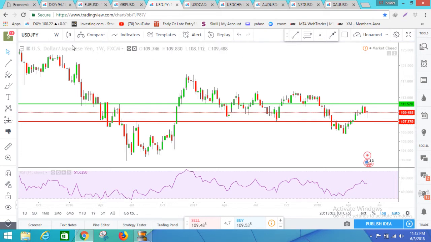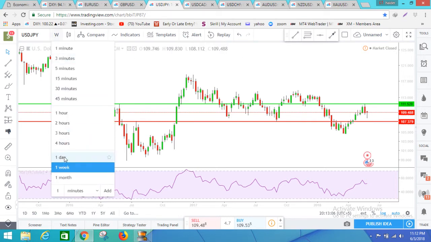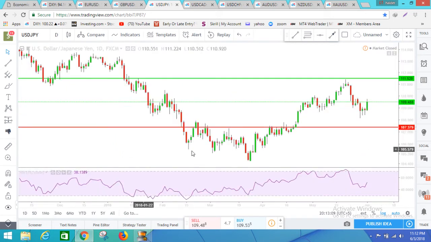Why I'm saying this is because if we look at the daily time frame, though it's looking very good, the overall momentum might just take it down. I'm comparing it with the US dollar only, so if the US dollar gets weaker, we might see a drop in USD JPY. But I will definitely wait. Right now I cannot go with the long trade, and I don't want to short it now either, so be careful with USD JPY and all JPY pairs.